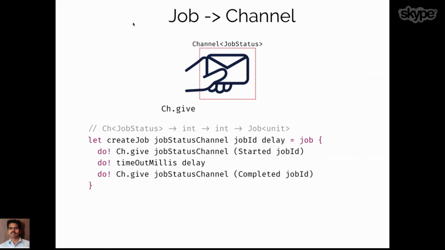When the job actually starts, we give the status to the job status channel. After that, we delay to simulate that some meaningful job is happening, and once that is done, we give the status completed to the channel. So this is the job-to-channel side of it.